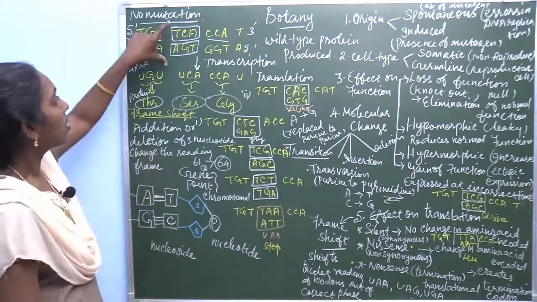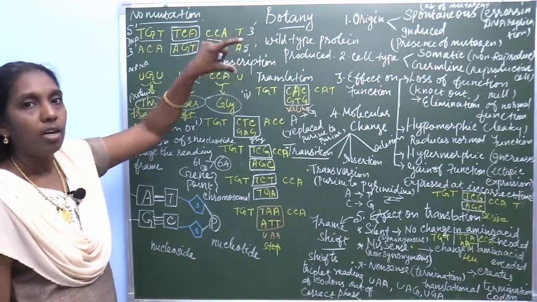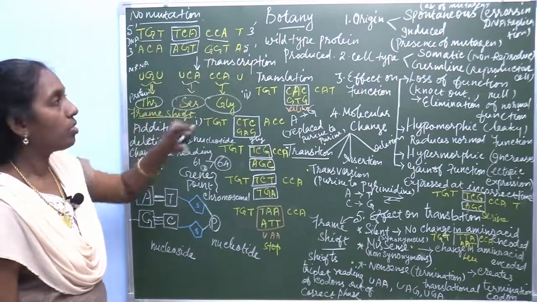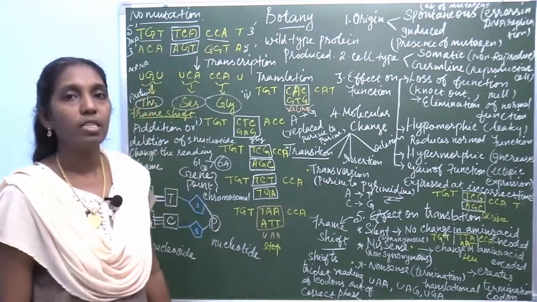So we can take this as a normal DNA sequence. Now we are going to study different types of mutation. What are the different types?